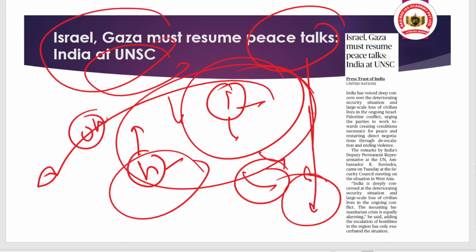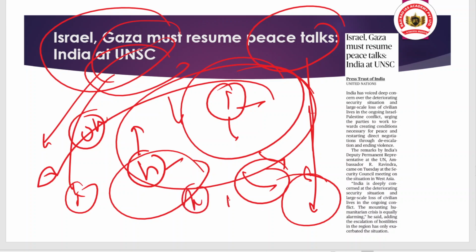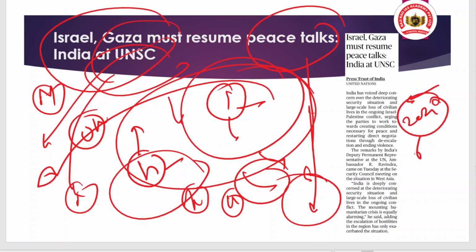And tell me the neighboring countries of Israel. And what is the important port located in Israel, which was recently in the news? These types of questions UPSC does ask, and when a region is in conflict, UPSC is favored to ask questions. Like in the 2023 paper, actually 4 to 5 questions regarding maps related to conflicting news were asked, and you can verify from the previous year paper.